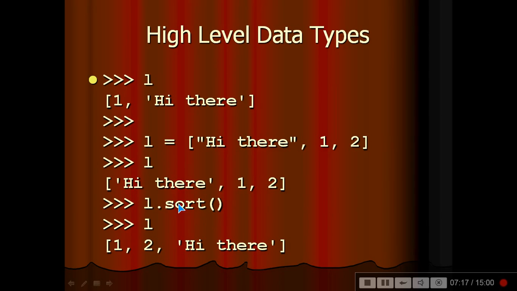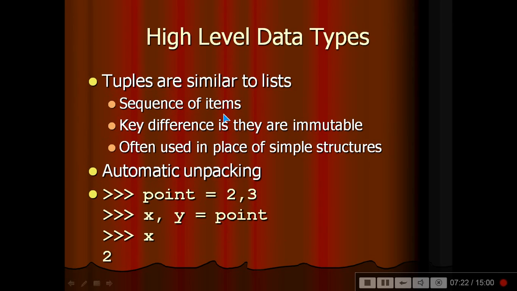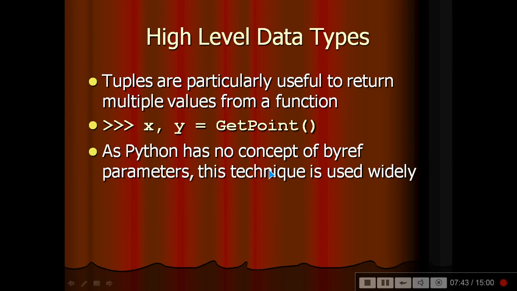Coming to tuples, tuples are similar to lists, a sequence of items. The key difference is they are immutable, that is, you cannot change them once you have declared them. So they are often used in place of simple structures. Automatic unpacking is there. See, point is equal to 2, 3, x, y is equal to point. So you print x, you will get 2. You print y, you will get 3. Tuples are practically useful to return multiple values from a function. That is, get point x, y will be returned. As Python has no concept of by-reference parameters, this technique is used widely.